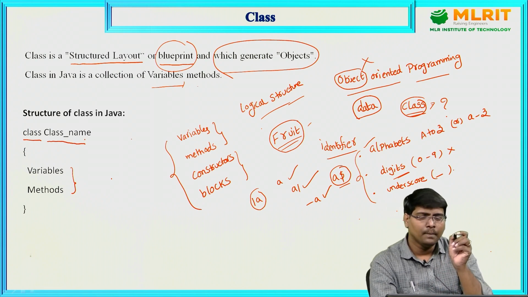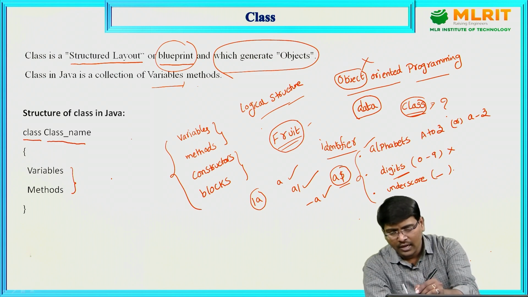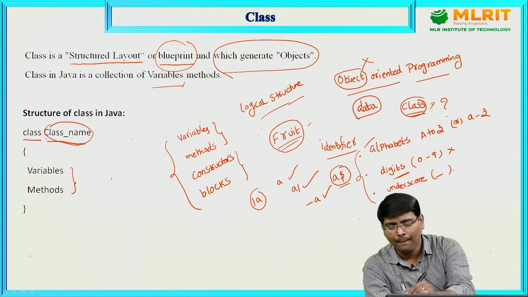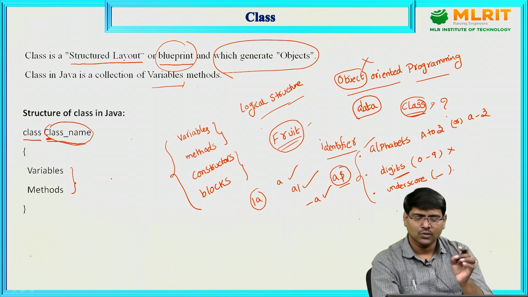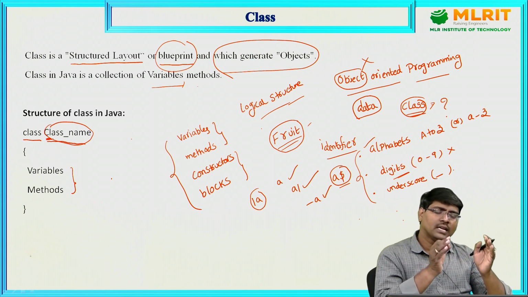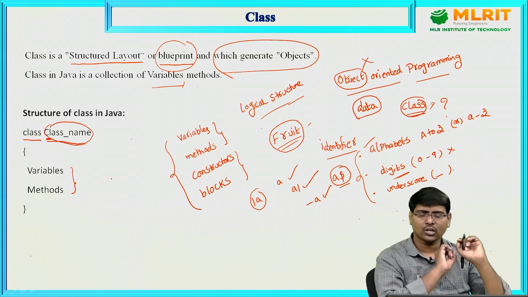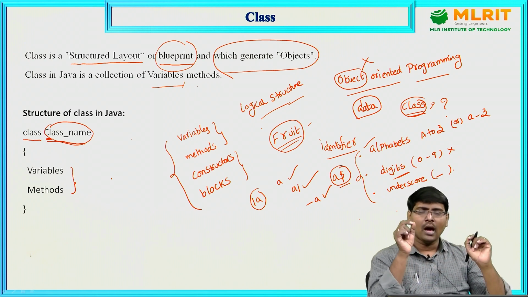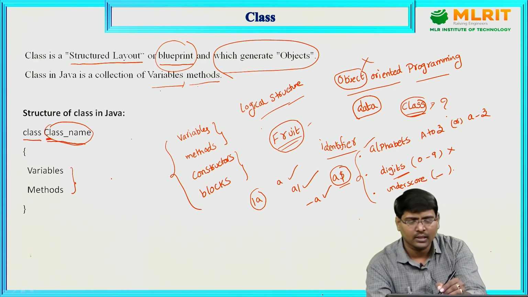What is the main naming convention you need to follow? Generally, the class name starts with an uppercase letter. Now do you understand what a class is? A class is a blueprint or a logical structure which consists of properties and methods.